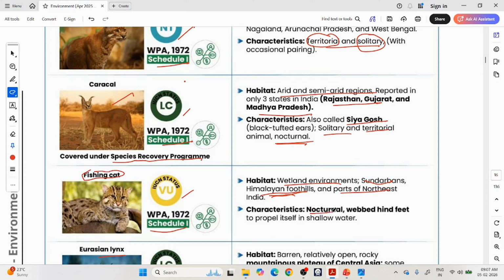Okay, it is also nocturnal. Okay, and it has webbed hind feet. Backside feet is webbed to propel itself in the water. So it is hunting fishes, so that it can efficiently move in water, its hind feet is webbed.